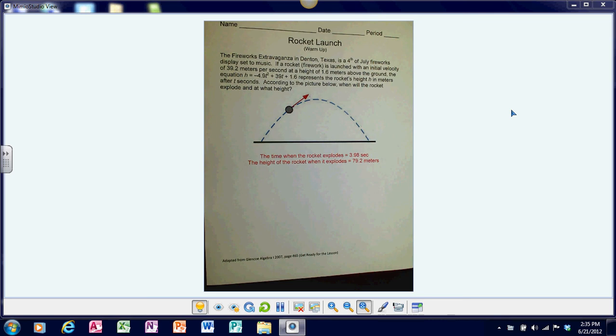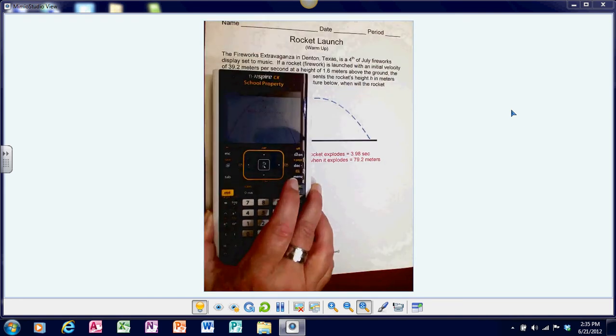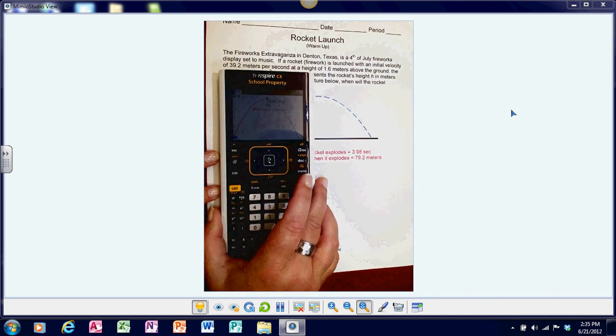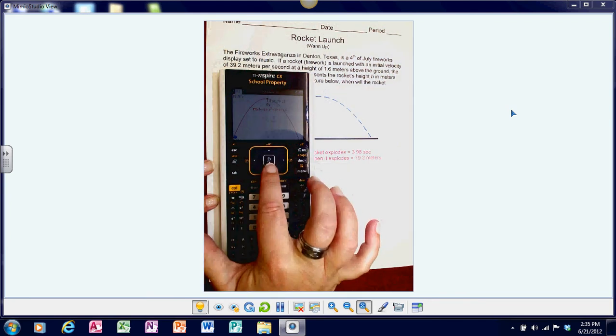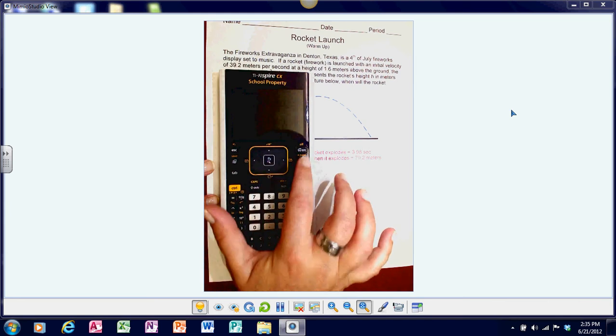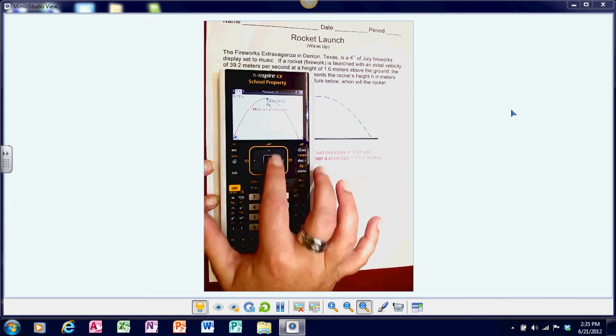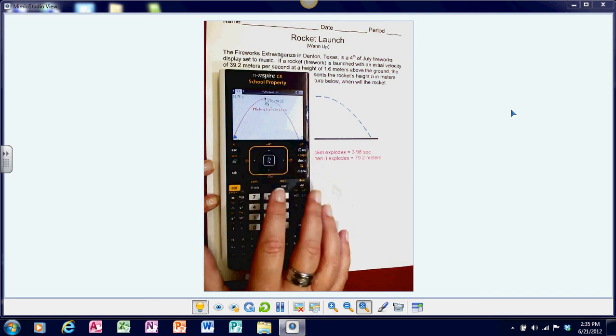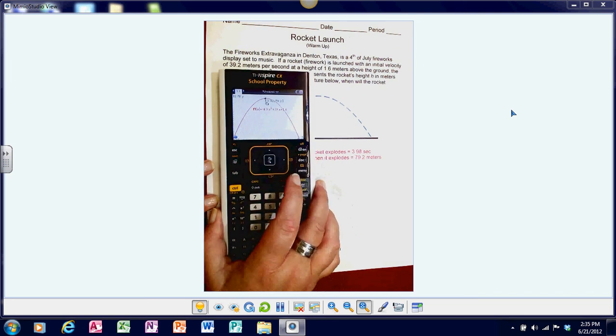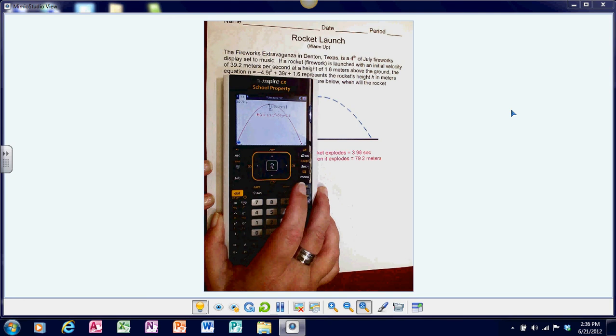From what you know about quadratics, the rocket should explode at its maximum height. Using your graphing calculator, plug in the equation into your y equals graph, and then you'll notice that the highest point is reached at, if you move it over, 79.2 meters, and that is in a time of 3.98 seconds.